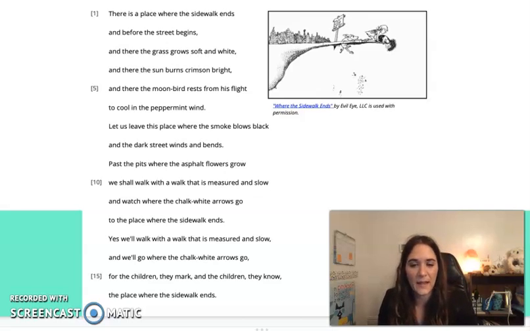There is a place where the sidewalk ends and before the street begins. And there the grass grows soft and white, and the sun burns crimson bright.